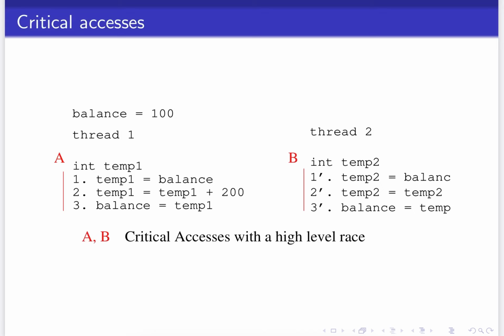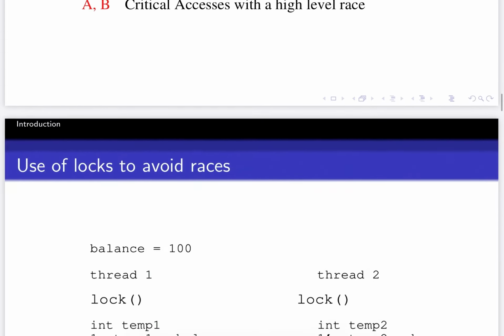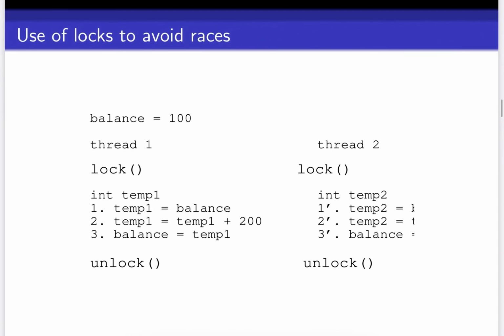So A and B are critical accesses which didn't execute atomically. They had an overlap, and because of this overlap, this resulted in a high level race, which resulted in the global variable balance having the wrong value. Ideally, a good programmer should have locked the two executions of thread 1 and thread 2, as it's shown here,